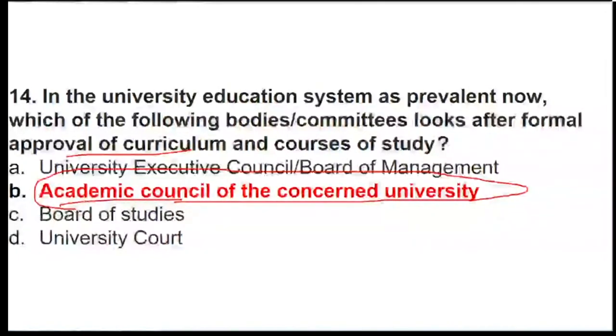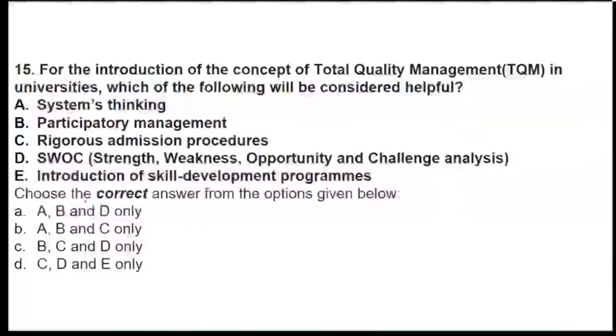Now this topic is different, but they have mixed it up with your higher education. So let's understand what the question is and then come to the answer. For the introduction of the concept of total quality management in the universities, it means that all the universities have control over quality education.